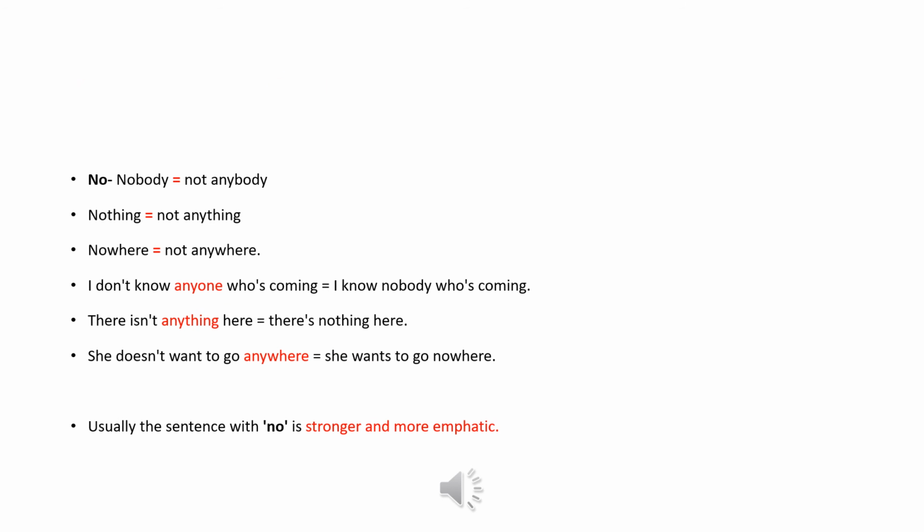Now, nobody. It's the same as not anybody, nothing, not anything, nowhere, not anywhere. I don't know anyone who is coming. I know nobody who is coming. Same meaning. There isn't anything here. There is nothing here. She doesn't want to go anywhere. She wants to go nowhere. So they have the same meaning.